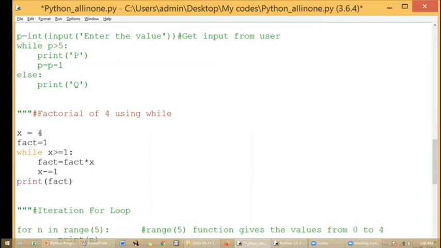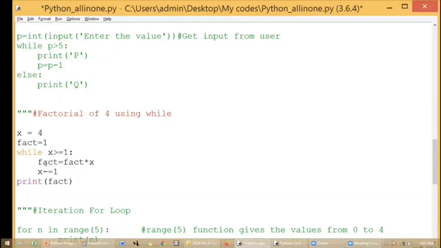And if you get the integer value, normally factorial, you will be getting integer value only. So if you get the integer value, you have to typecast it using int. Okay, don't forget that one. So you can get the input in x. So fact, as a simple way, what I have done is I have initialized fact as 1. And I'm going to check whether x is greater than or equal to 1.